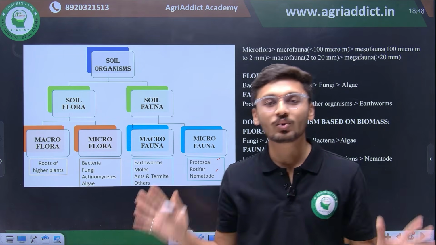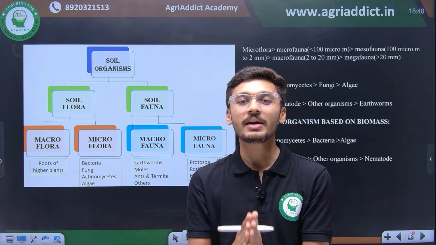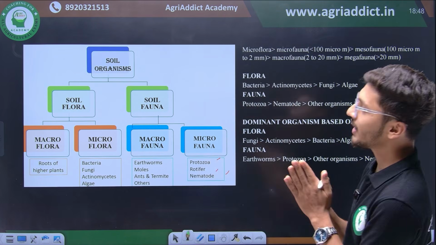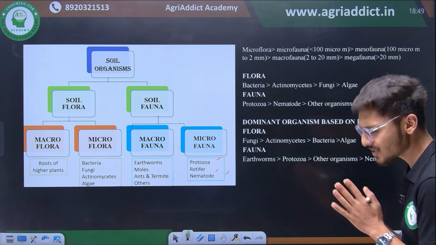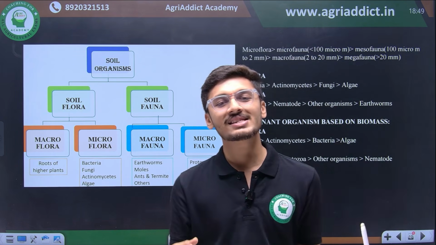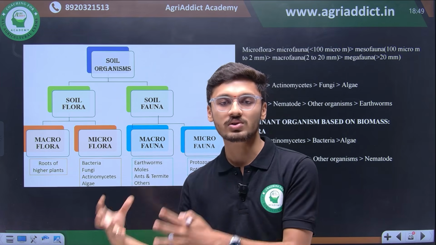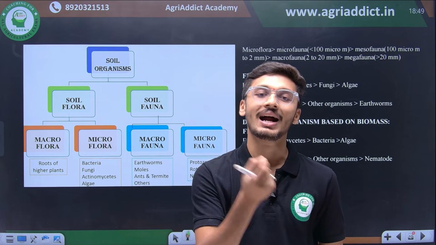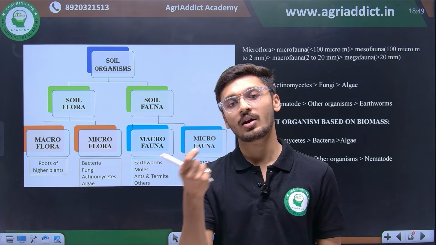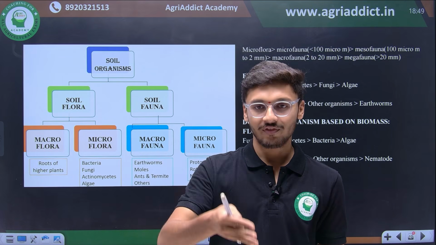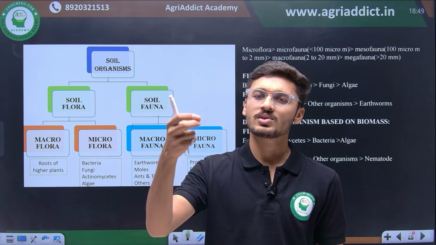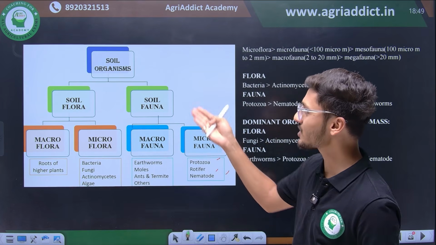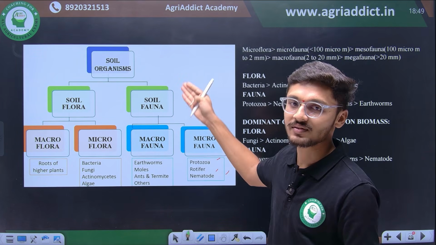Then entering into the main and very important classification of soil microorganisms. First, soil microorganisms are classified into two very basic categories: if plants, then soil flora, and if animals, then soil fauna. Soil organisms are basically classified into two main categories. If there are plants, they will be soil flora, and if there are animals like different microorganisms, earthworms, rodents, termites, all are classified into soil fauna. So the basic classification of soil organisms is into soil flora as well as soil fauna.